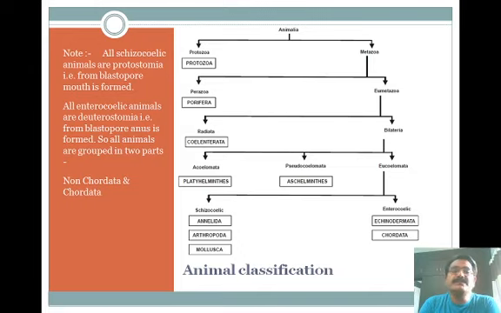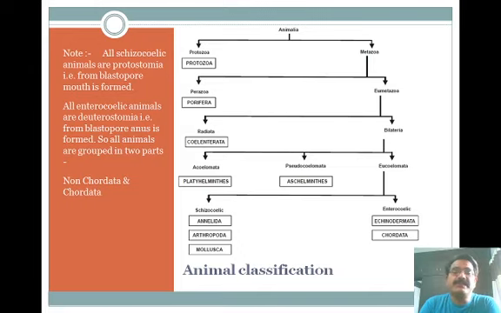Now animals are classified into Protozoa and Metazoa. Protozoa are those that have only single-celled or acellular animals. In the case of Metazoa, there are multicellular animals, for example Parazoa and Eumetazoa. Here, Parazoa is nothing but the Porifera.